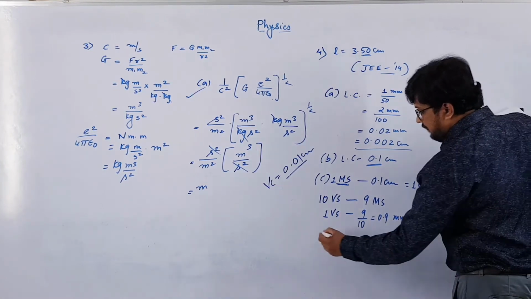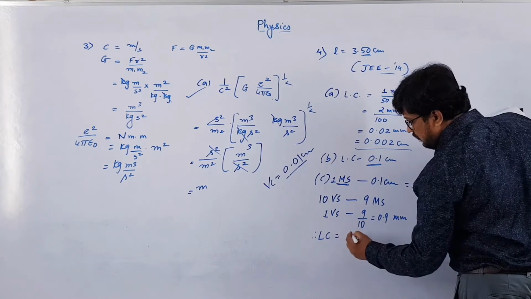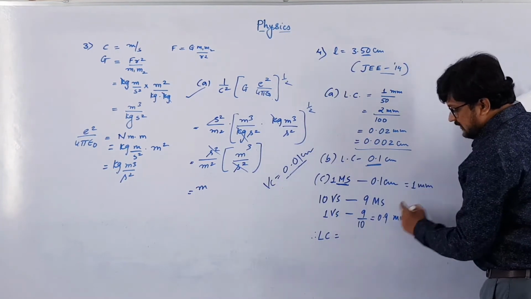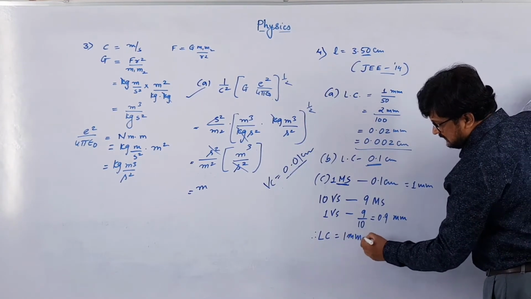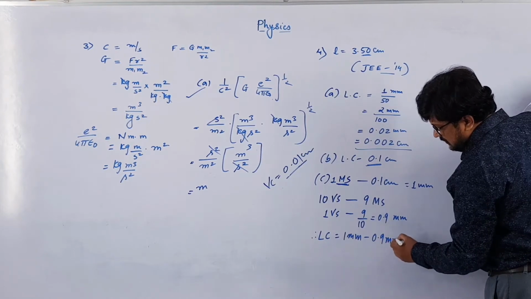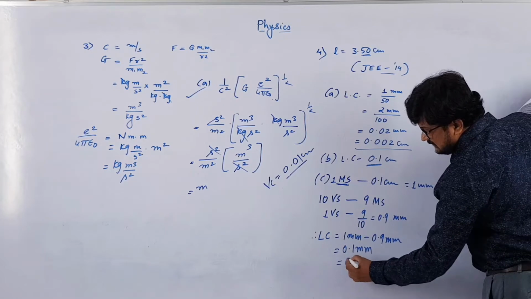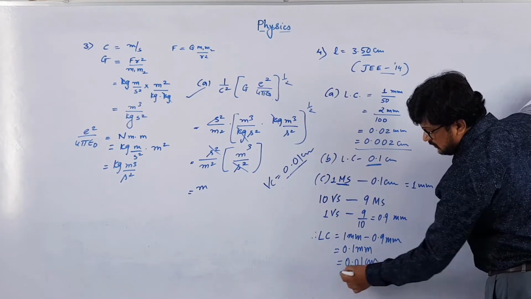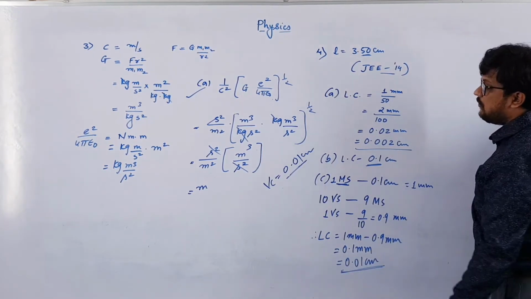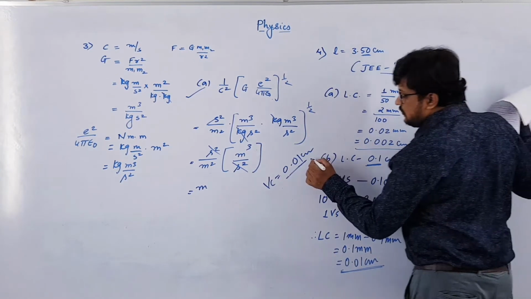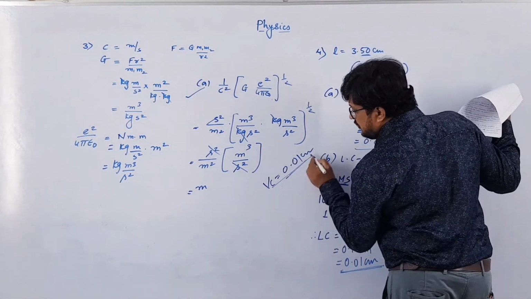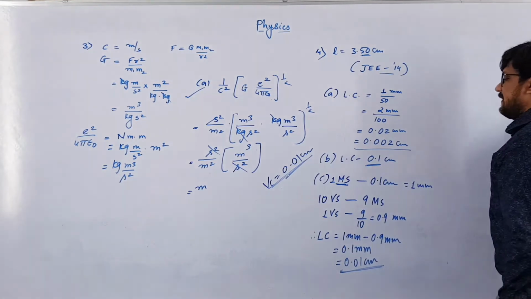Therefore, least count will be main scale 1 mm minus 0.9 mm, which equals 0.1 mm, or 0.01 centimeter. So the least count of the vernier caliper is 0.01 centimeter.